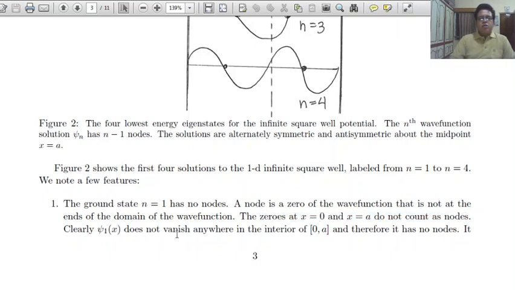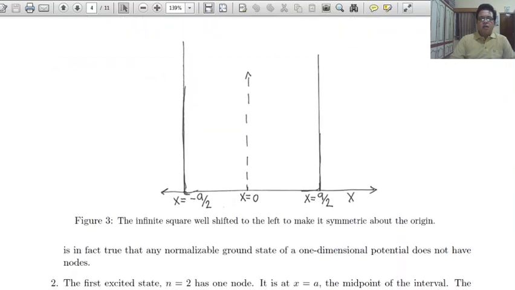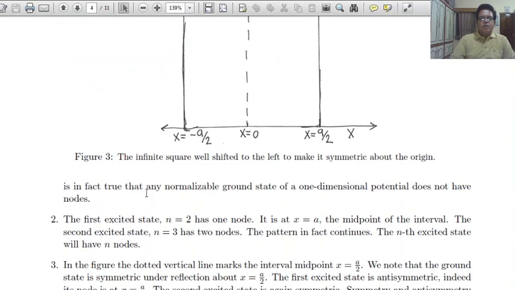Clearly, psi 1 does not vanish anywhere in the interior of (0, a), and therefore it has no nodes. It is in fact true that any normalizable ground state of a one-dimensional potential does not have nodes.